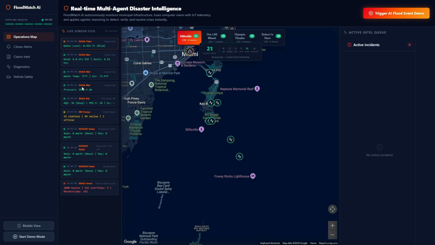We wanted to better the type of alert that citizens see. That's not just the local news coming on at 7 o'clock at night. We want them to have live data that they can take action on and save their property, their families. We wanted to be able to act on flooding in South Florida.